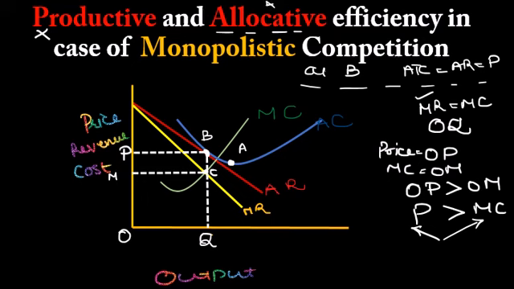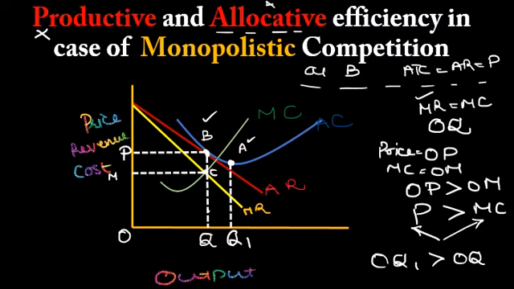Now the question arises: what happens if the firm operates at this point A? If the firm operates at the minimum cost, what would be the level of output? This OQ1, which is clearly more than the level of output that the firm is actually producing.